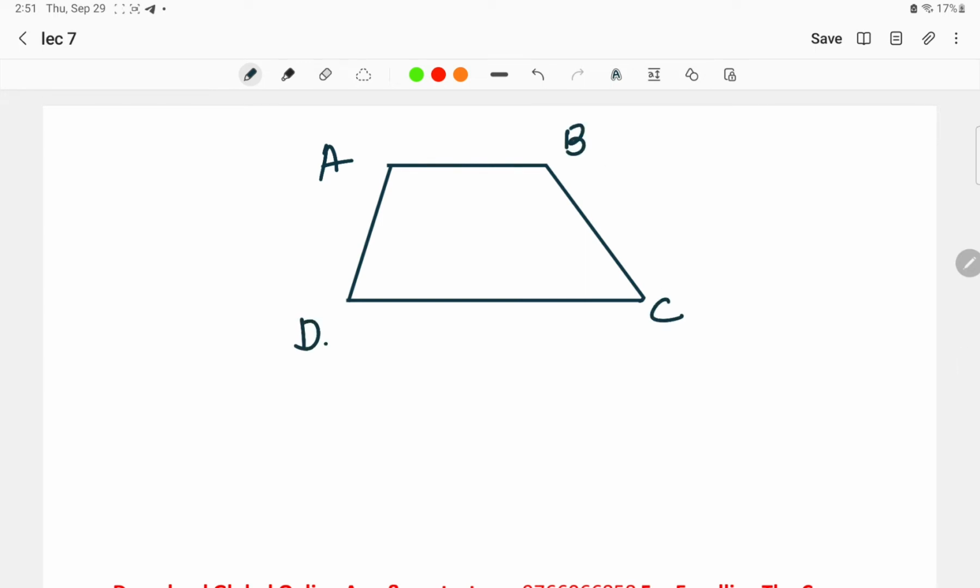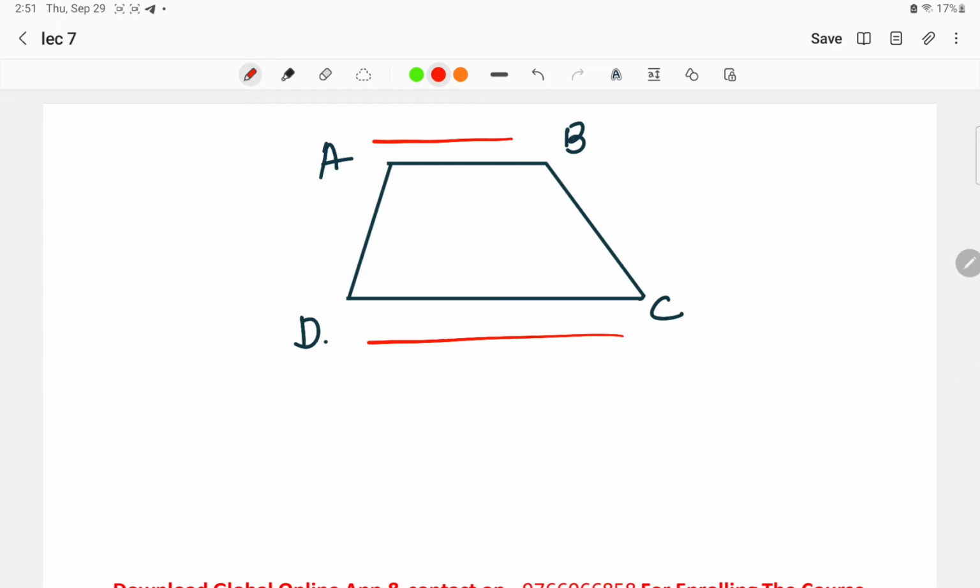Okay, here in this trapezium what we can find is the length of AB and DC is different. The length of AD and BC is also different. Also the angles over here are different in measure. Whenever sides are not equal and angles are also different, at that time that trapezium is called the scalene trapezium.